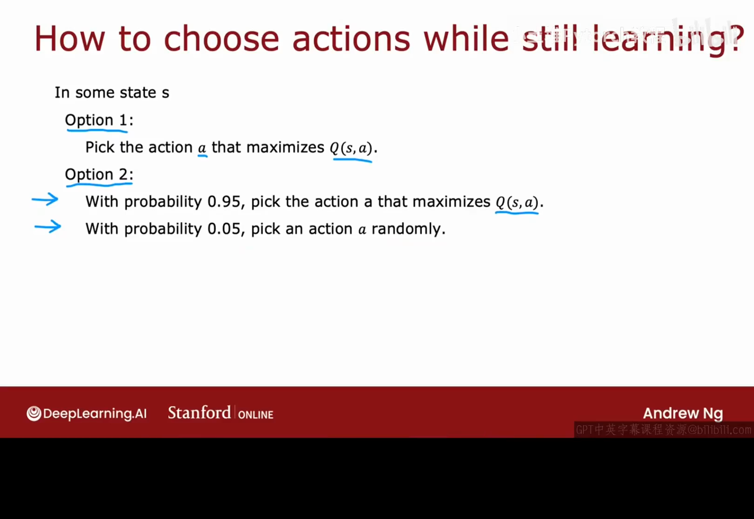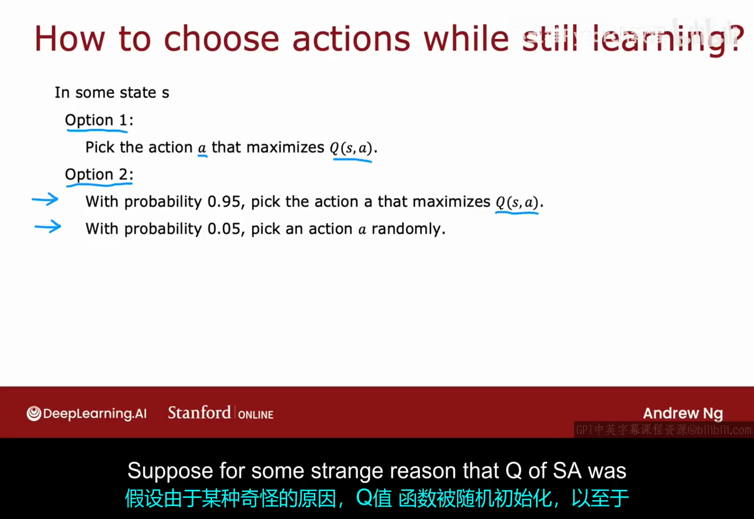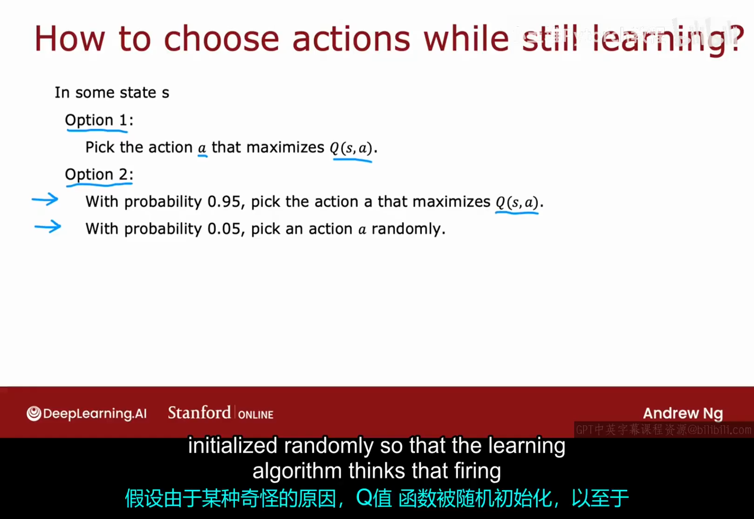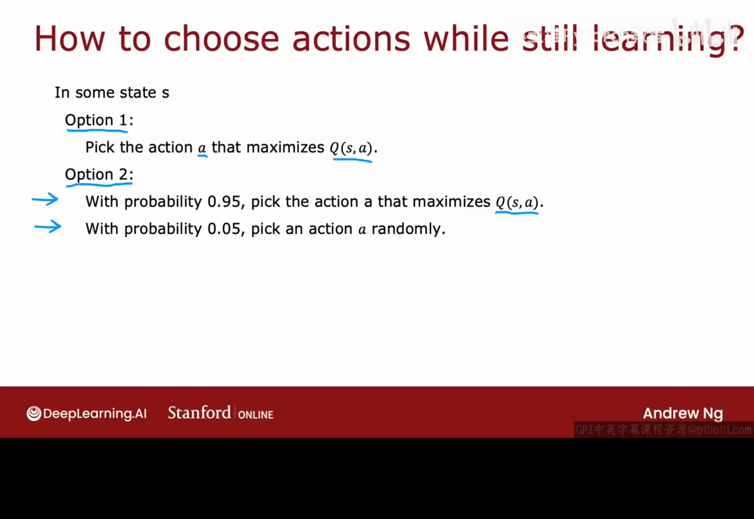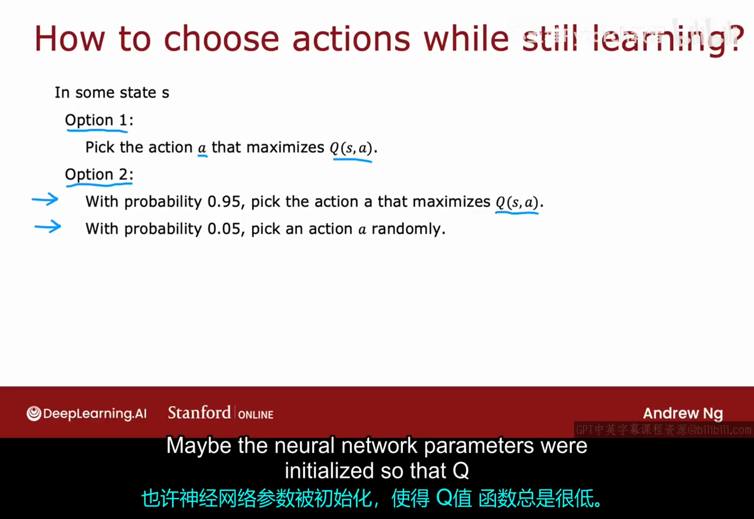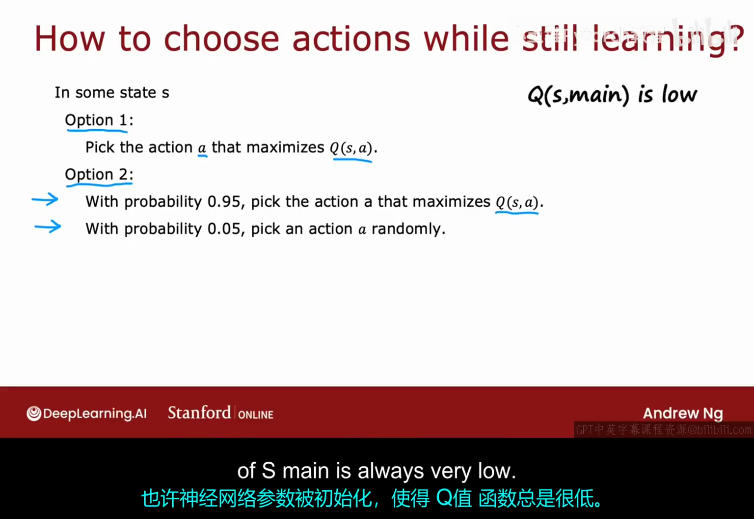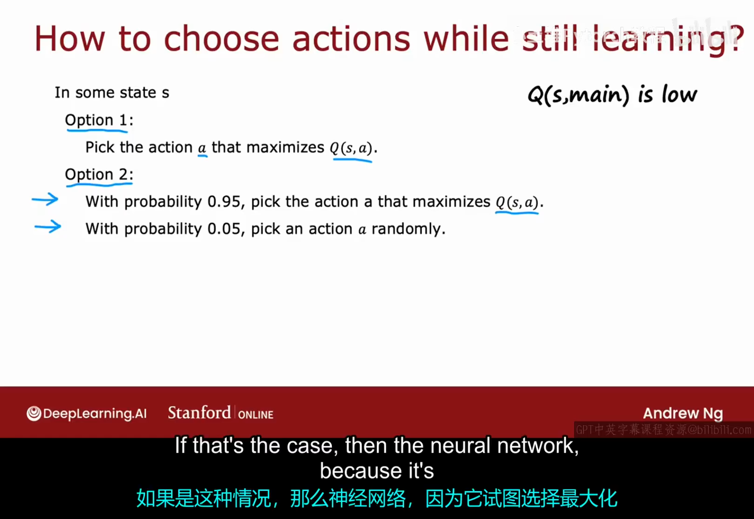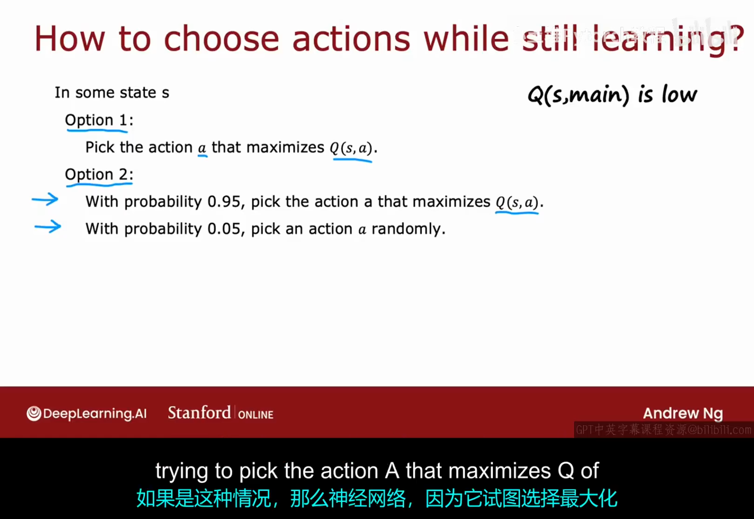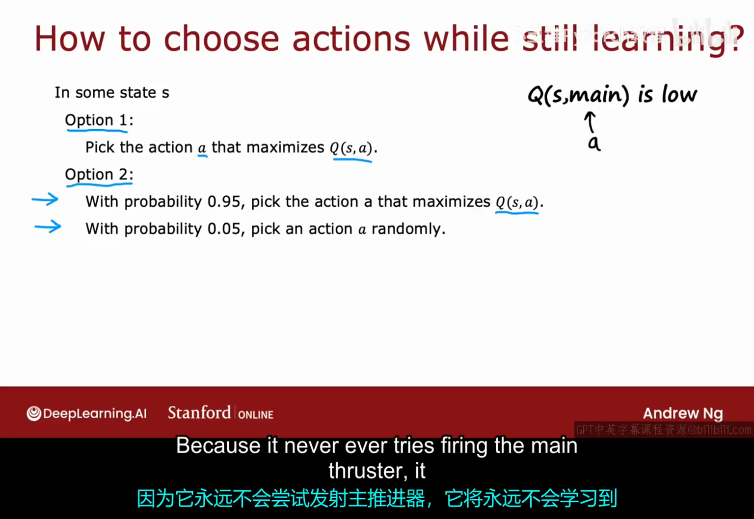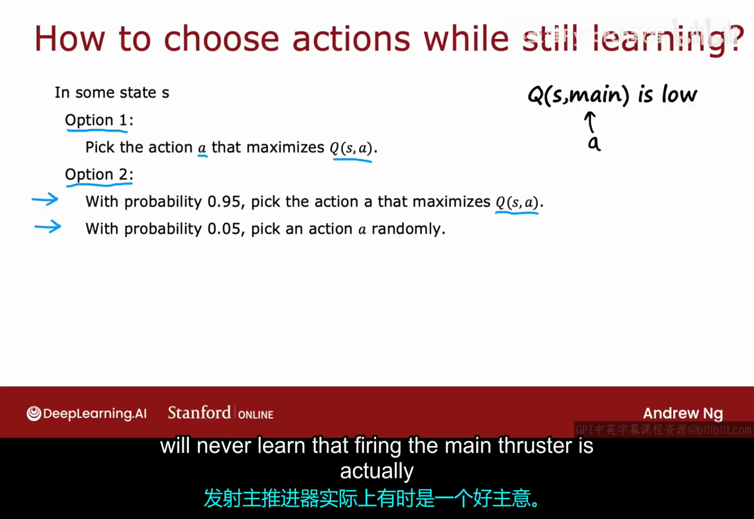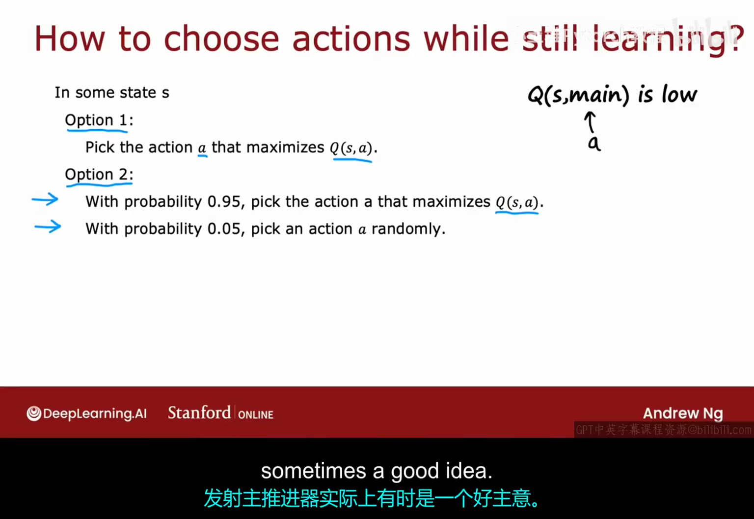Well, here's why. Suppose for some strange reason that Q of SA was initialized randomly so that the learning algorithm thinks that firing the main thruster is never a good idea. Maybe the neural network parameters were initialized so that Q of S, main is always very low. If that's the case, then the neural network, because it's trying to pick the action A that maximizes Q of SA, will never ever try firing the main thruster. And because it never ever tries firing the main thruster, it will never learn that firing the main thruster is actually sometimes a good idea.